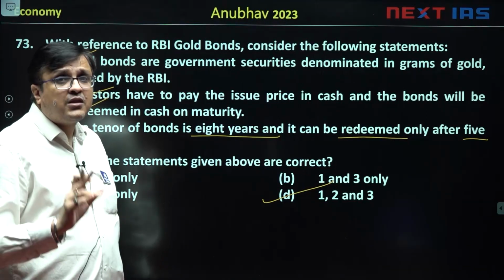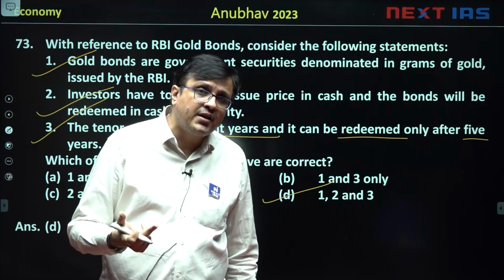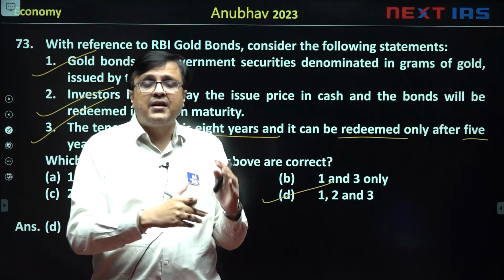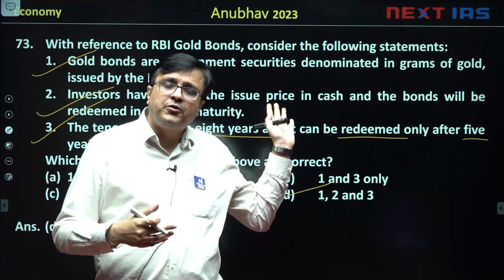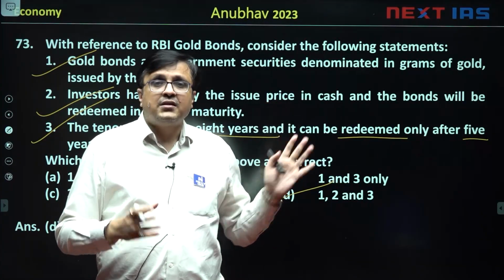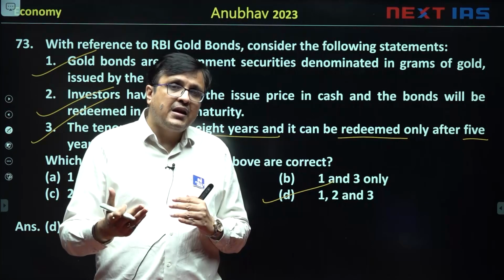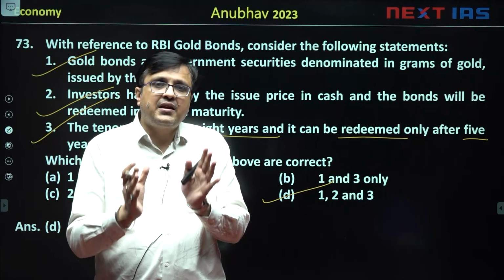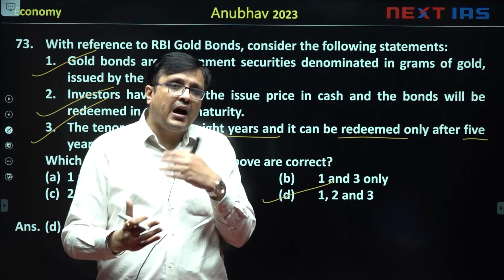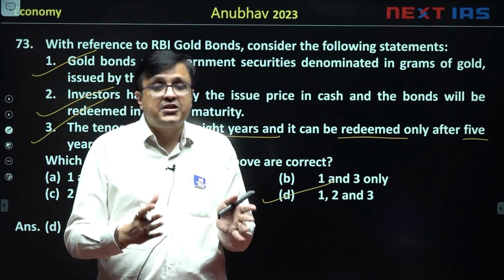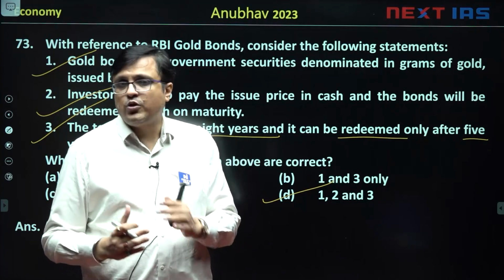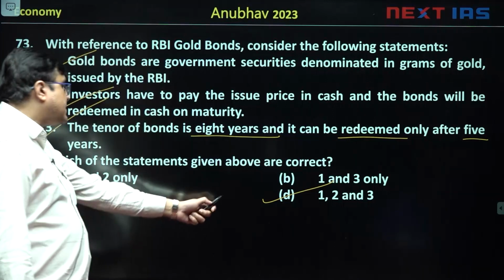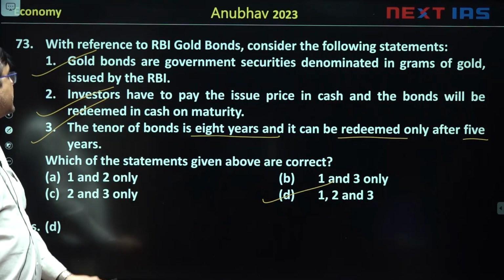Remember, I repeat, the objective of issuing gold bond is to shift people away from holding physical gold and let them hold gold in terms of these bonds. These bonds are issued by RBI and they can be kept in the dematerialized form. अब डिजी लॉकर में भी इसकी सुविधा उपलब्ध है. You can even keep these bonds under your DigiLocker contacts. So the answer is D for question number 73.